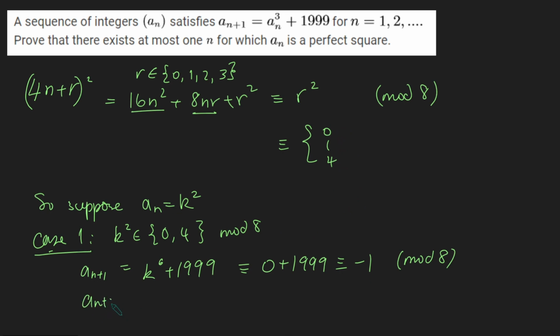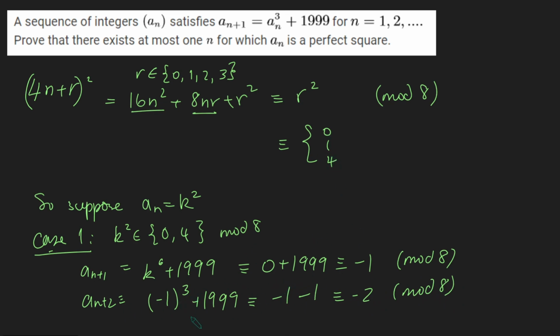Okay, what about a_(n+2)? Could that be a square? Well, again, we're going to look at this mod 8. And so we know it's going to be a_(n+1) cubed plus 1999, which is minus 1 cubed plus 1999. Again, this is all mod 8. And so this is going to be minus 1, plus 1999, which is minus 2 mod 8. Which again is not 0, 1, or 4, so a_(n+2) can't be square either.